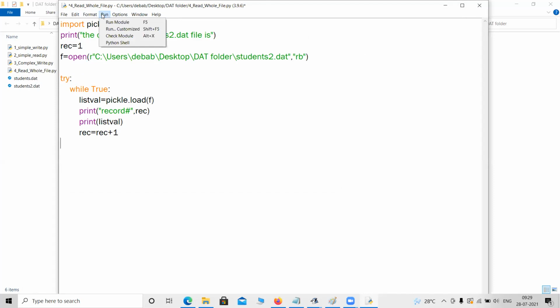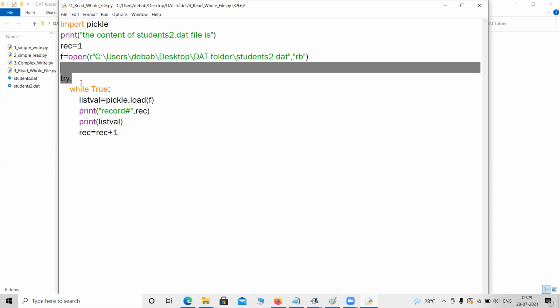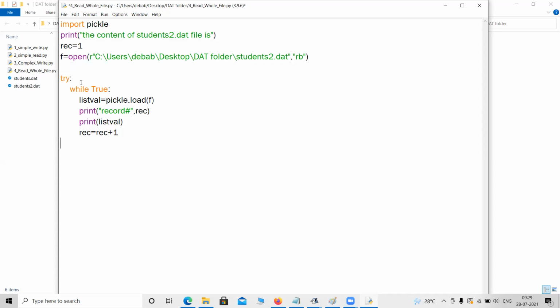Sir, only the except block and the f dot. Okay. Do you want to remove the try block as well or not? No, sir, let it be there. Everything, just delete the EOF error word only. Okay. So here it should be at least error. No, sir, nothing. Okay, let it be like that. Then also it will run.